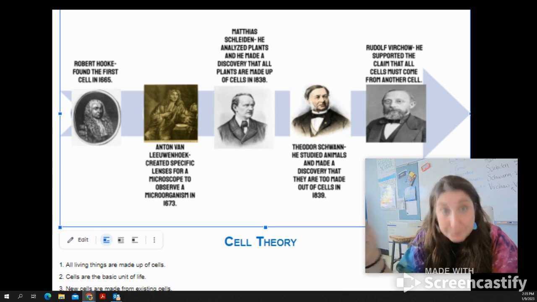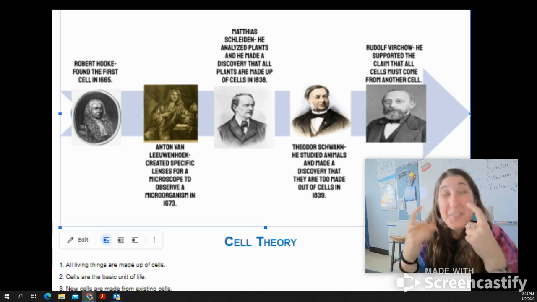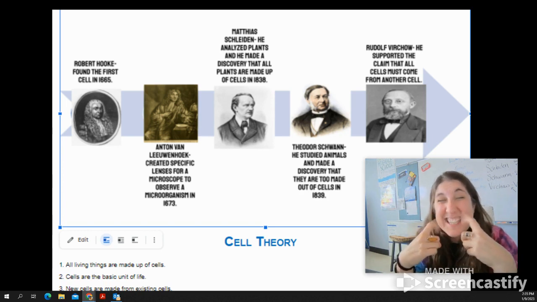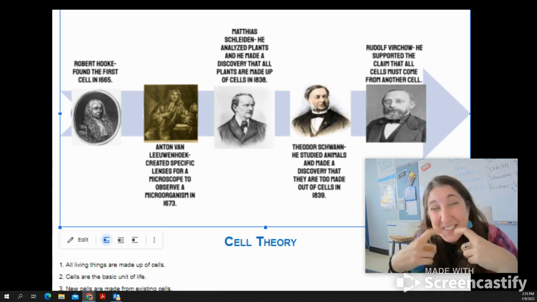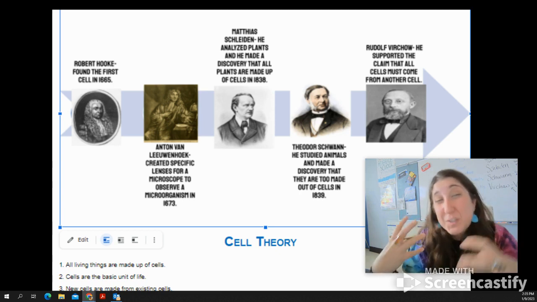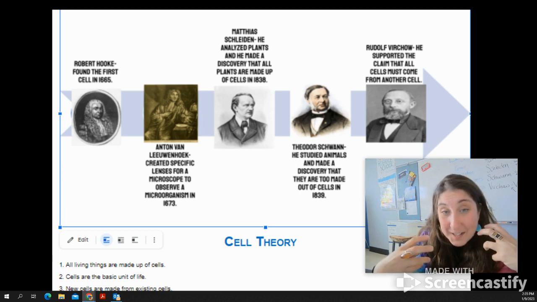Anton van Leeuwenhoek. He was the one who decided to look at bacterial scrapings from his teeth. Ew, Anton van Leeuwenhoek, ew, bacteria, right? He was the first one to see living, moving cells.